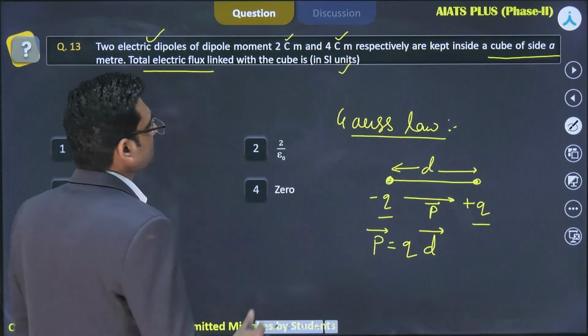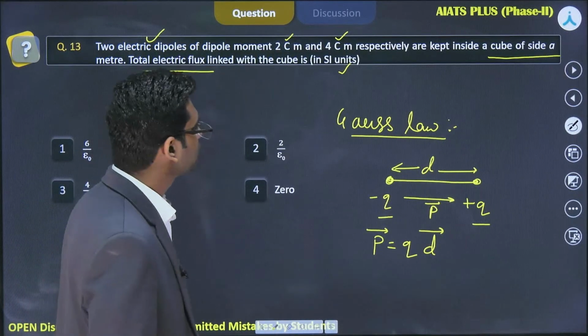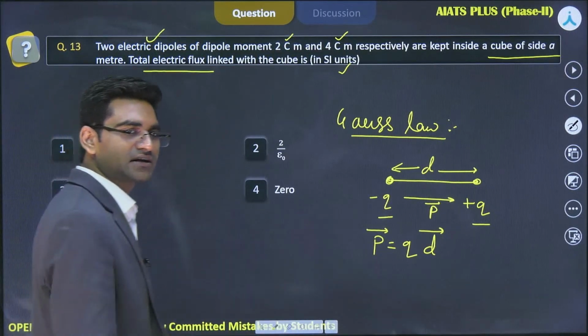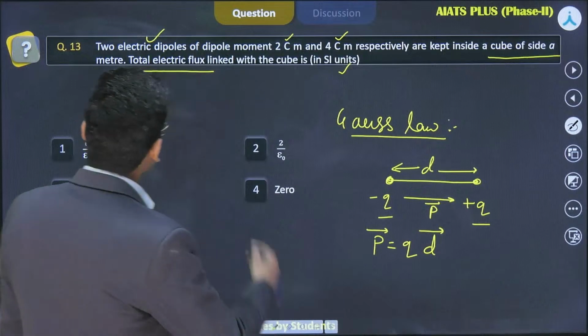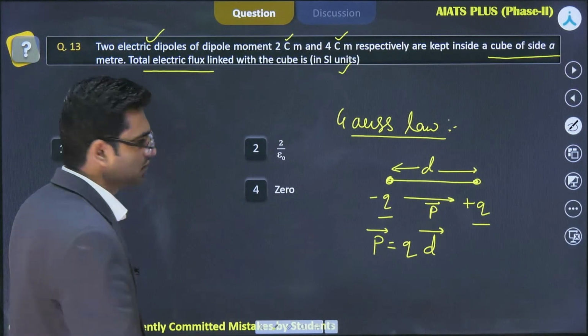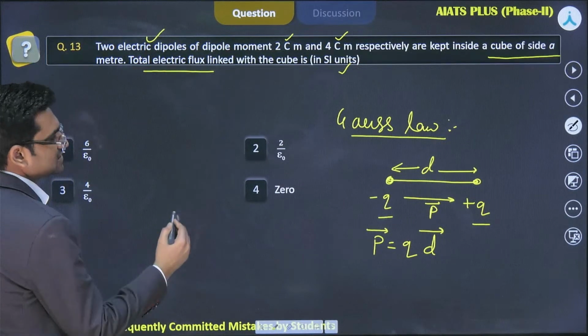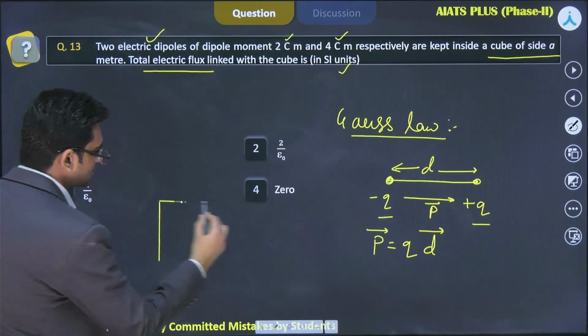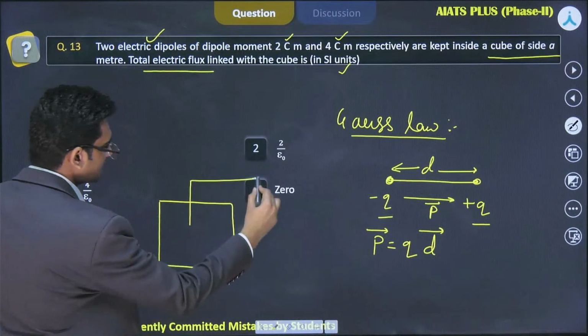Now, what is the total charge? I have already told you the total charge of any electric dipole is 0, right? So whatever is the dipole moment of any dipole, the net charge would be 0. So in this cube, this is a cube.